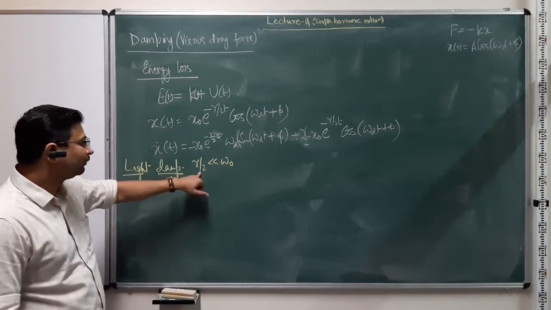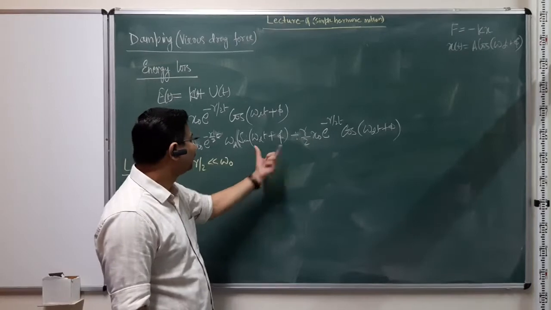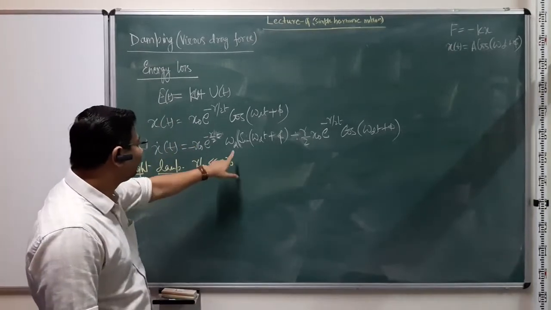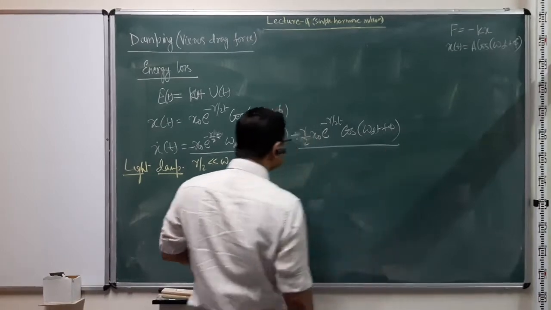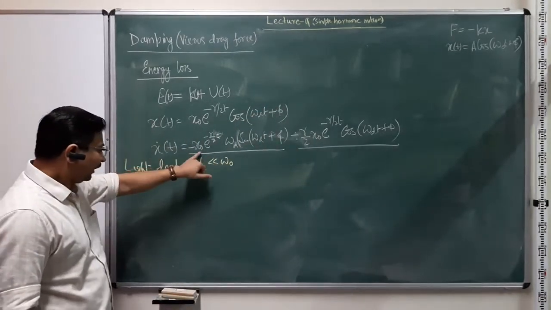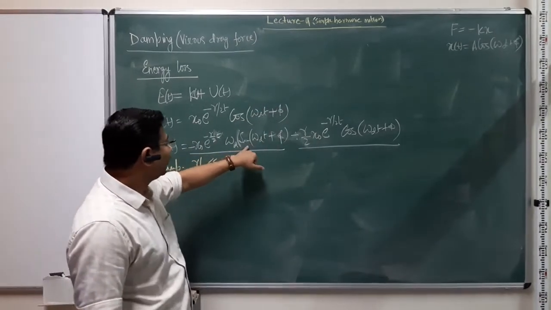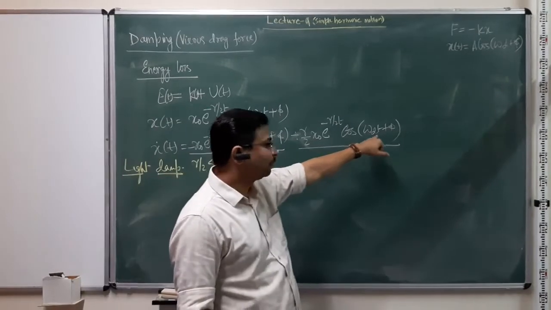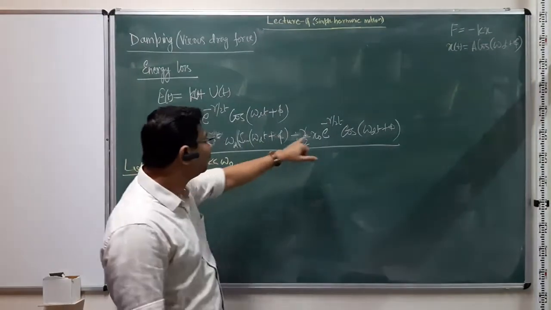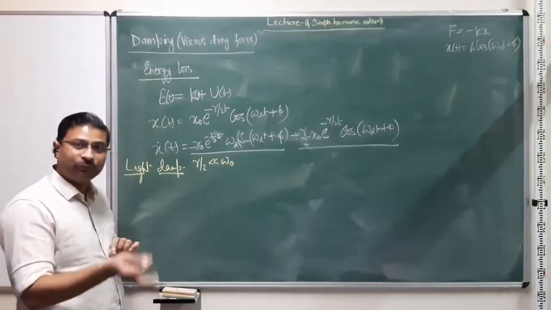If this is the condition, then we can look at this velocity expression, and we can see that the two terms in magnitude are bound by the periodic functions sine(omega d t plus phi) here and cos(omega d t plus phi) here. Both functions oscillate between plus and minus 1.